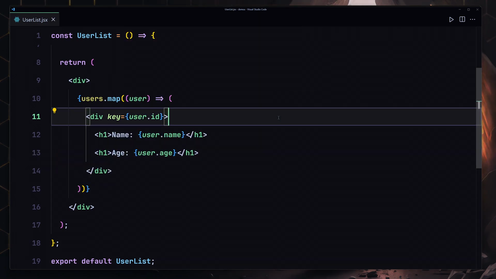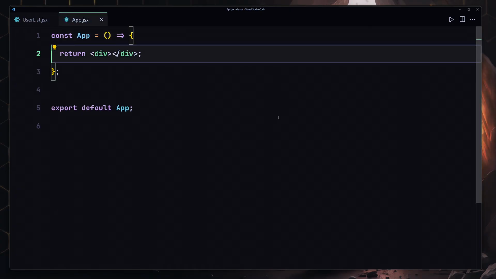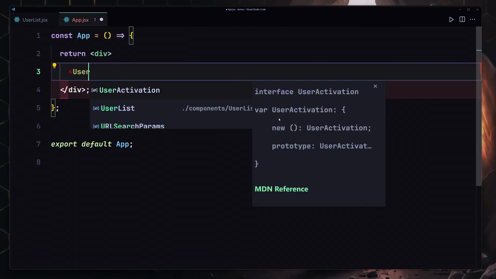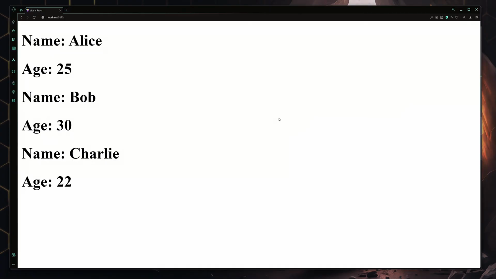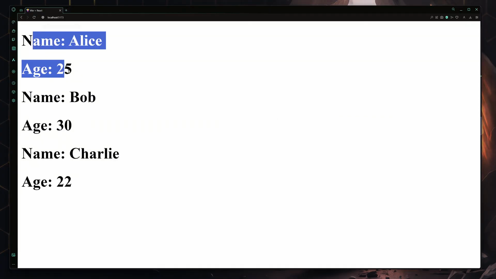So now I'm going to save my file. Let's just go ahead and go to our app and register our UserList right here. So I'll use UserList, save my file, and here you can see we are now getting each of the users right here. So we have a